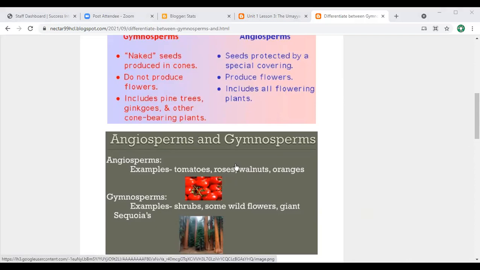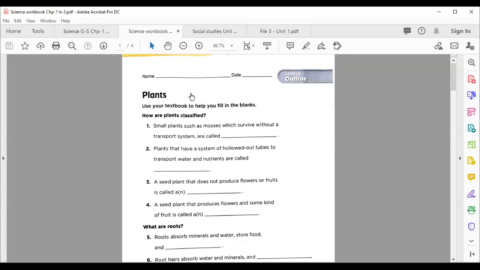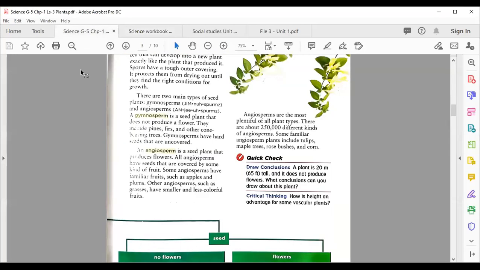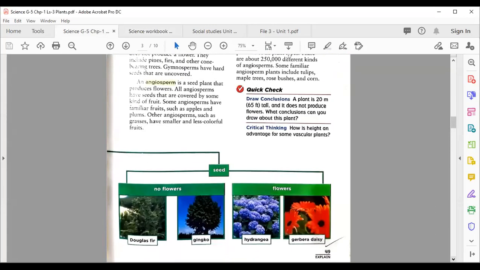You can see from this link and also from your textbook page. Now we're going back to your textbook page, that is 49. You can see here the definitions. Almost both definitions are similar, the examples are almost the same, and you can see here the other example that I mentioned.